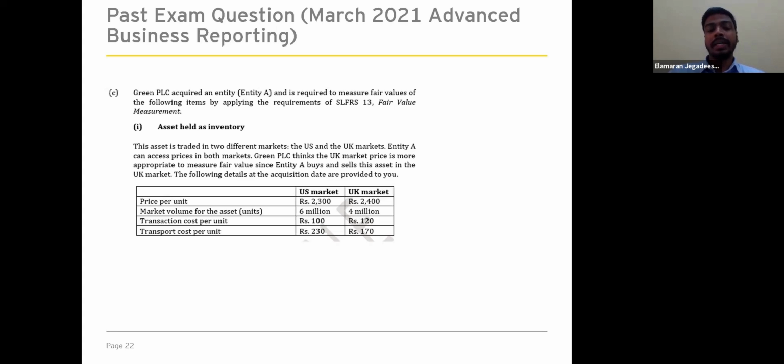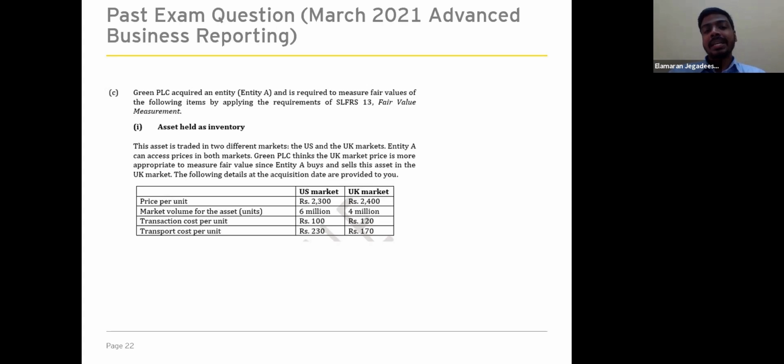For the UK market, price per unit is 2,400. Market volume for the asset is 4 million. Transaction cost is identified as 120, and transportation cost per unit is 170. So the question requires us to calculate the fair value.